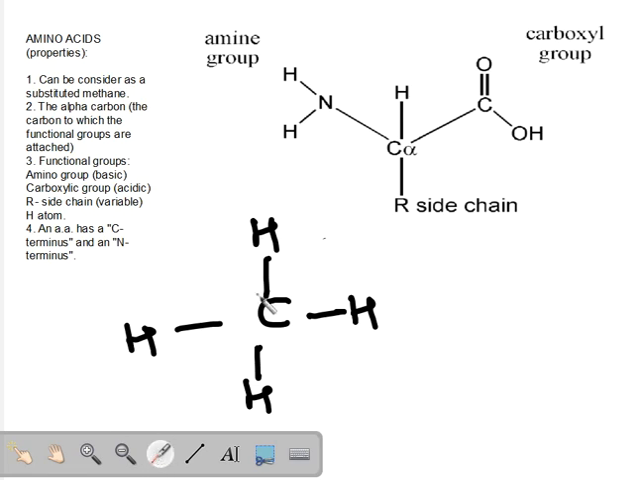Now, why do we consider an amino acid a substituted methane? Because each hydrogen, barring one. So let us say this is the central carbon. One of the hydrogen atoms remains unaltered, right? But if you look at this particular hydrogen, it is substituted by a functional group called the carboxyl group, COOH, carboxyl group.